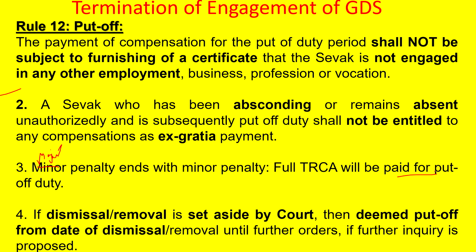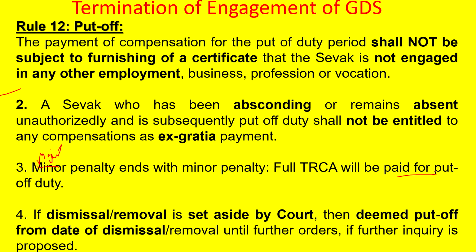If dismissal or removal is set aside by court, then it is deemed put off from the date of dismissal or removal until further orders, if an inquiry is proposed.